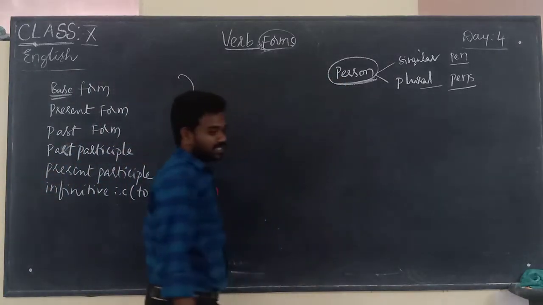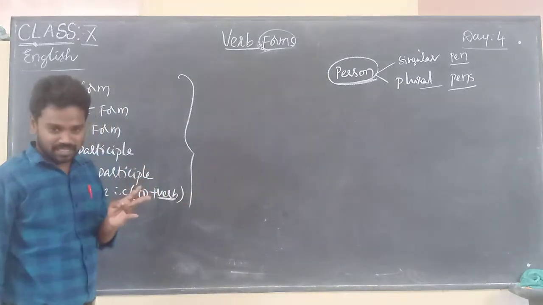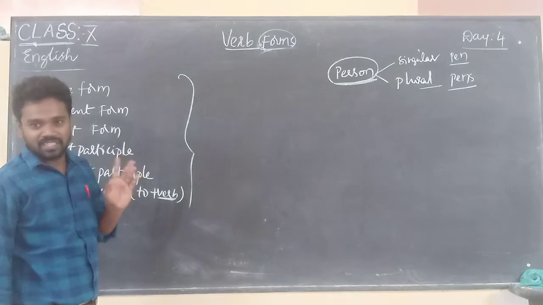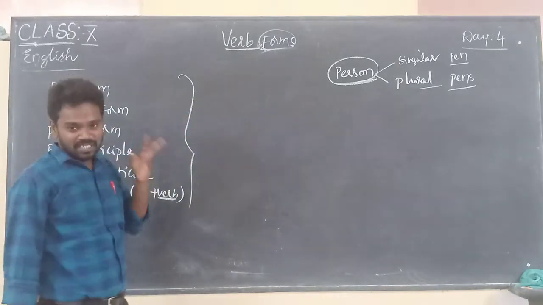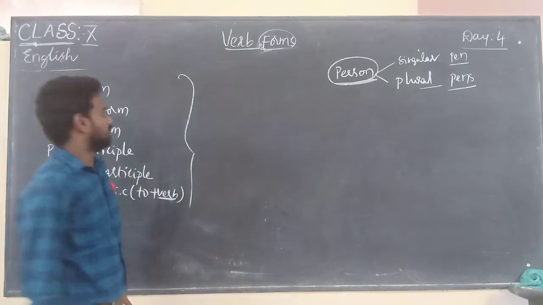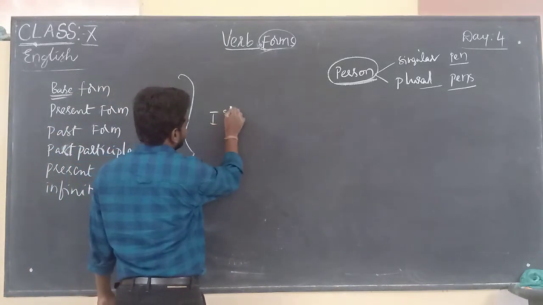What are the persons of personal pronouns? What is first person, second person, third person? There are 3 types of persons in English we can consider: first person, second person and third person.